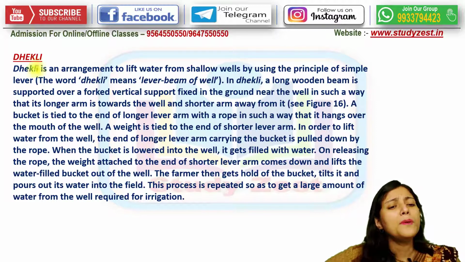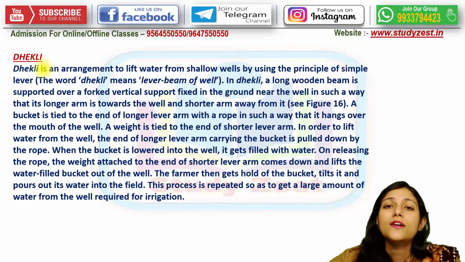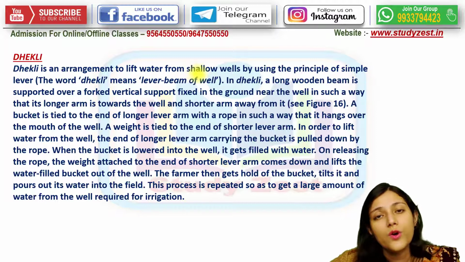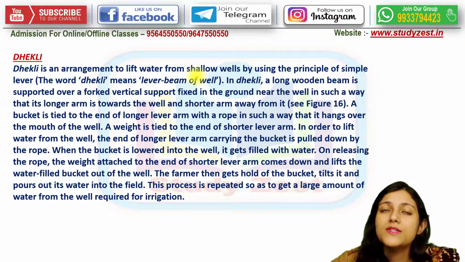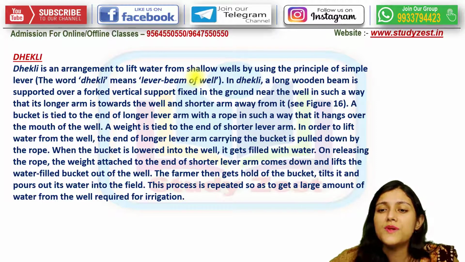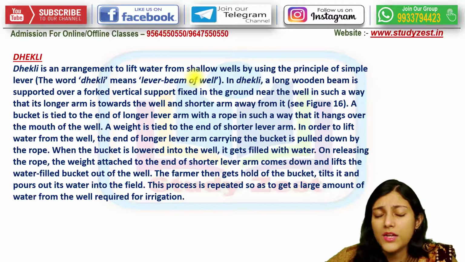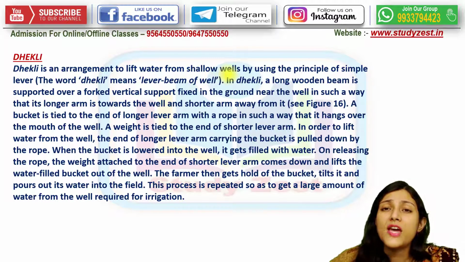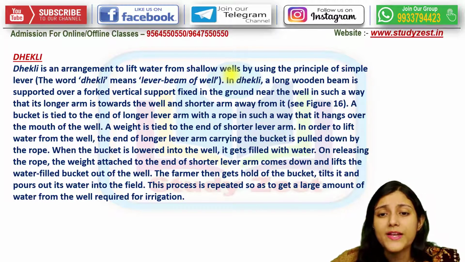Now coming to the next, that is the dhekli. Now what is dhekli? Dhekli is an arrangement. It helps to lift the water. Again, for irrigation purpose, by this traditional arrangement, we have to lift or draw out the water and apply it on the field for proper and equal irrigation, right? So it is an arrangement so that water can be lifted from a shallow well which is not so deep, right?